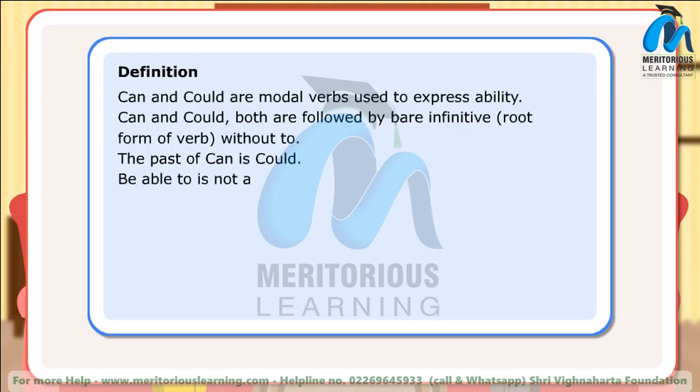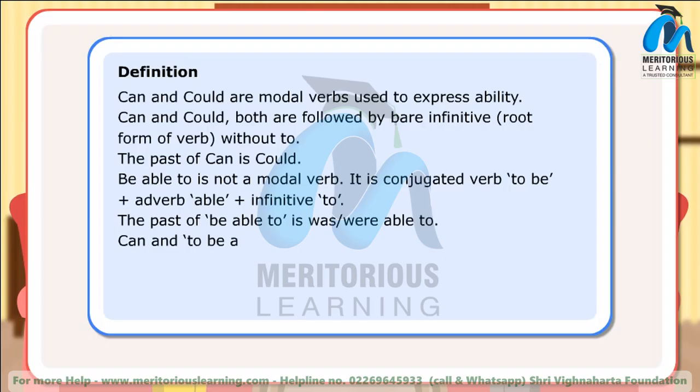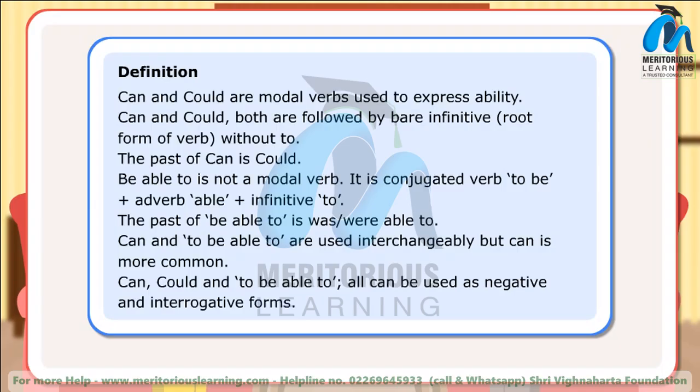Be able to is not a modal verb. It is a conjugated verb: to be plus the adjective able plus the infinitive to. The past of be able to is was or were able to. Can and to be able to are used interchangeably, but can is more common. Can, could, and to be able to all can be used in negative and interrogative forms.